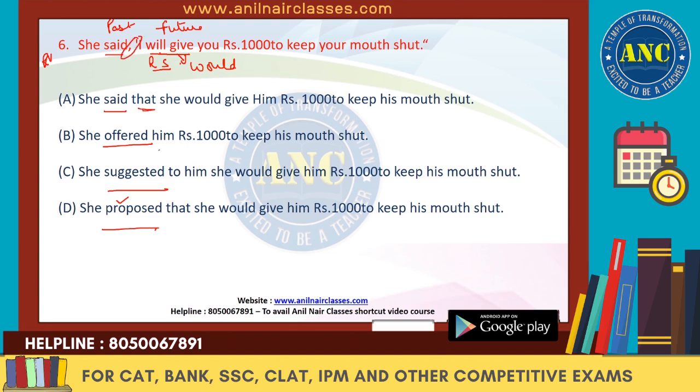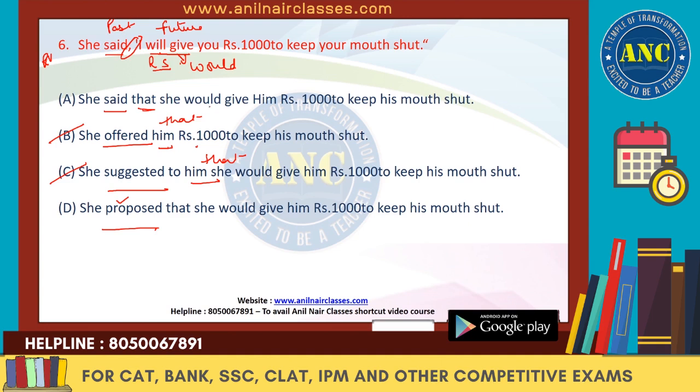So "that" is used over here. "She offered him." There's no "that" used over here. "She suggested to him." There's no "that" used over here. Right? So we can get rid of B and C because there is no "that" given over here. The connection should be proper. Right? So first the reported verb is also wrong. Then the "that" is also not right.